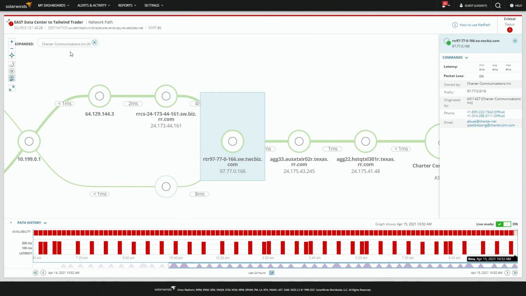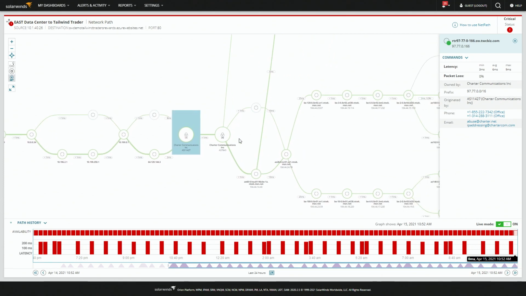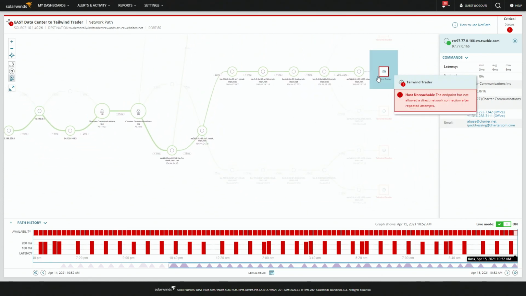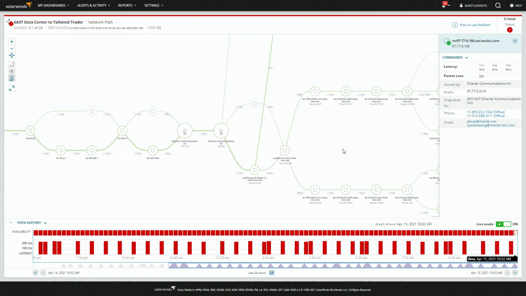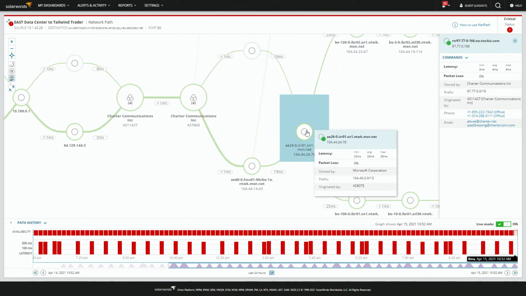But what happens when we go a little further out? So I'm going to try to zoom out a little bit here. So let's say we're having a problem. Now, here we've got a problem, the tail end. But before we get all the way to the end, how about this? Well, there's a problem here. Well, that's not Charter's. That's Microsoft. Microsoft happens to own this router.